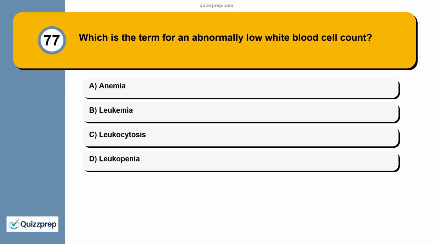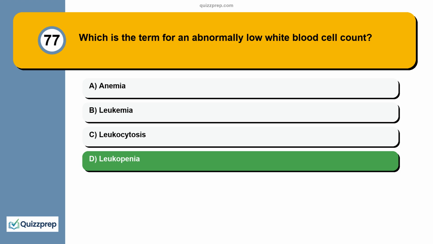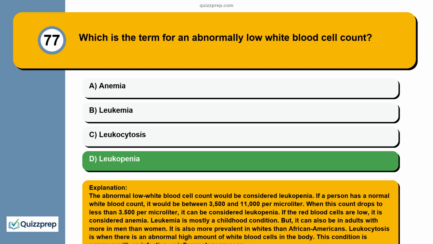Question 77. Which is the term for an abnormally low white blood cell count? Anemia, leukemia, leukocytosis, leukopenia. The abnormal low white blood cell count would be considered leukopenia. A normal white blood count is between 3,500 and 11,000 per microliter.